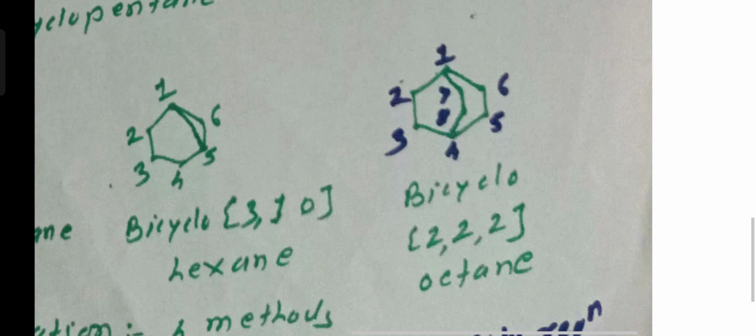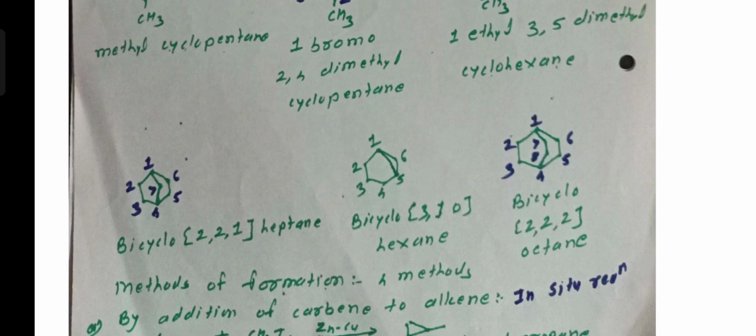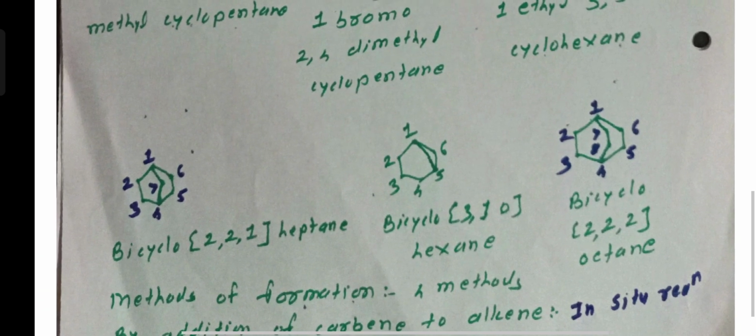Therefore bicyclo 2,2,2. At the junction, carbon atom number 7 and carbon atom number 8 are present, because 1 and 4 are the bridge carbon atoms. Therefore the name of this compound is bicyclo 2,2,2 octane. This is the nomenclature of polycyclic cycloalkanes.